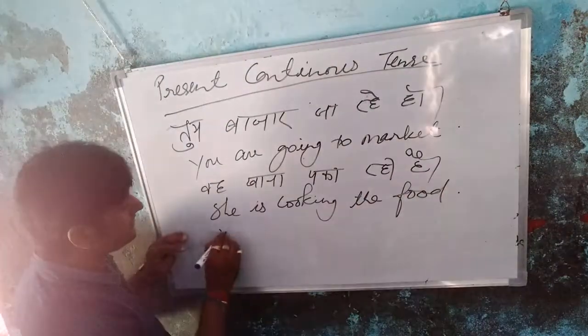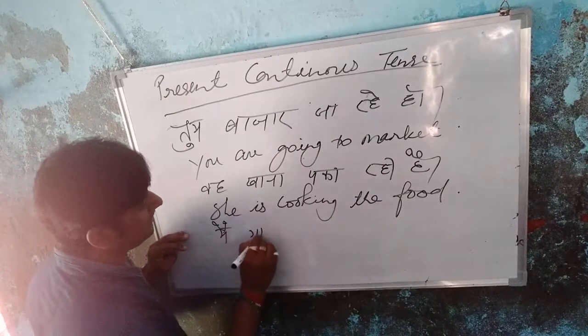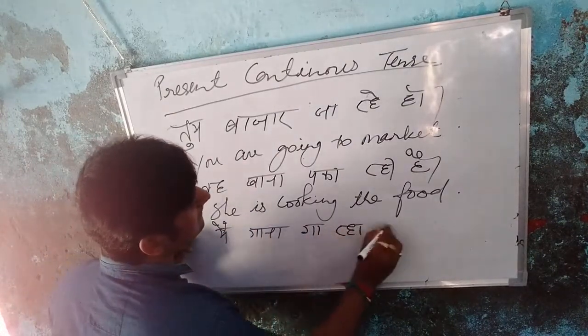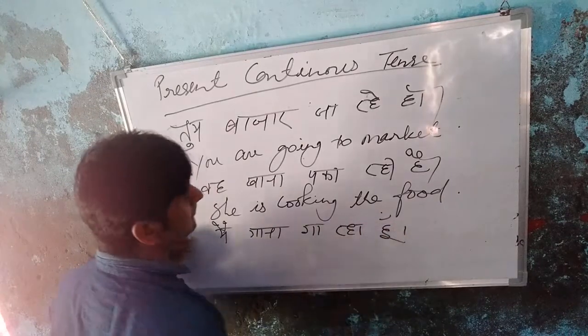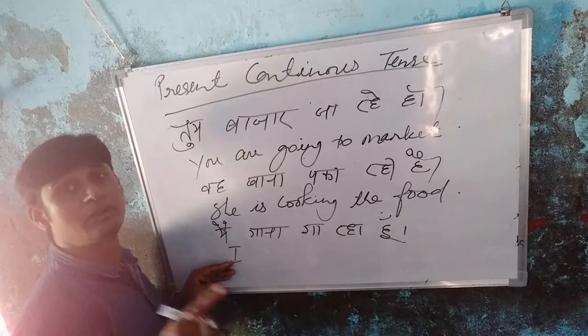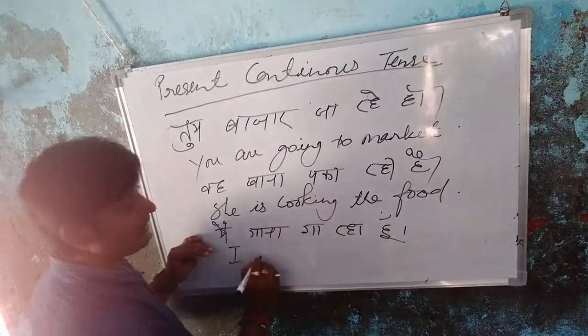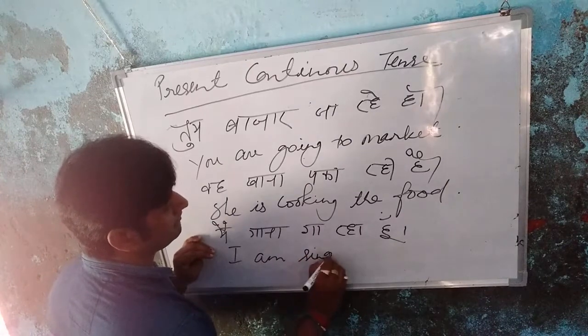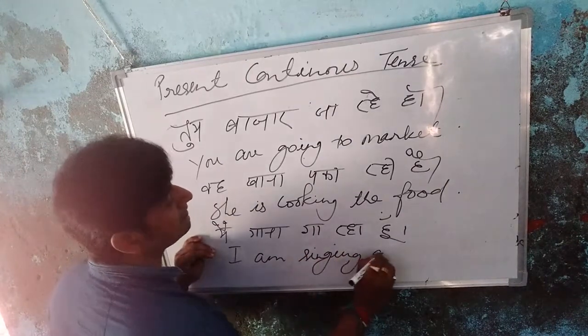So, मैं गाना गा रहा हूँ. With I, I told you that you will use the word am.